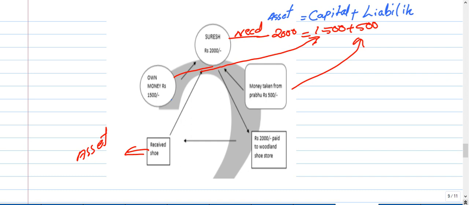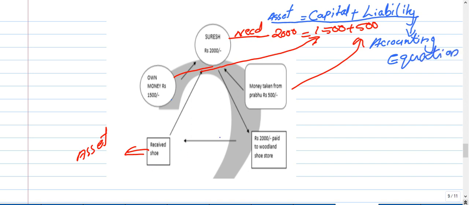Okay. So this term, asset is equal to capital plus liability, we can say, is what you know as the accounting equation. What is the use of the accounting equation? We can use this one as the accounting equation.